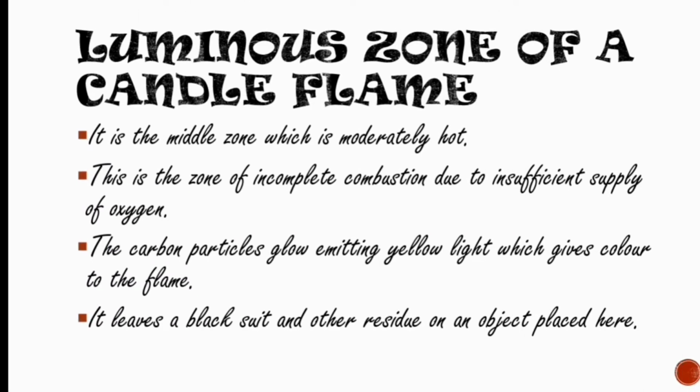Now, let us go to the next topic, which is the luminous zone of a candle flame. It is the middle zone, which is moderately hot. This is the zone of incomplete combustion due to insufficient supply of oxygen. The carbon particles glow, emitting yellow light, which gives color to the flame. It leaves black soot and other residues on an object placed here.